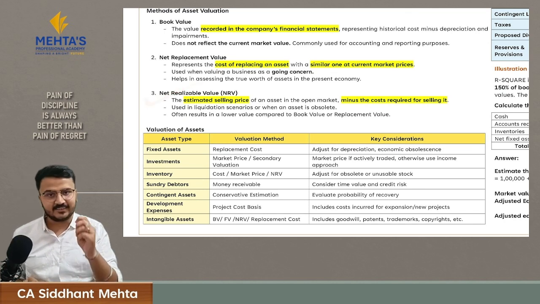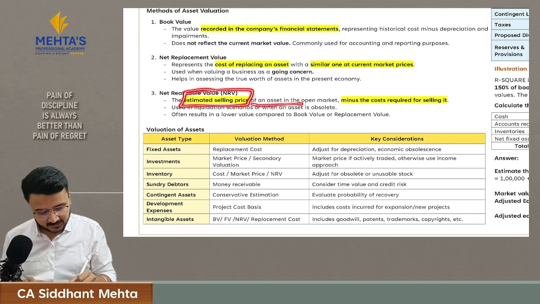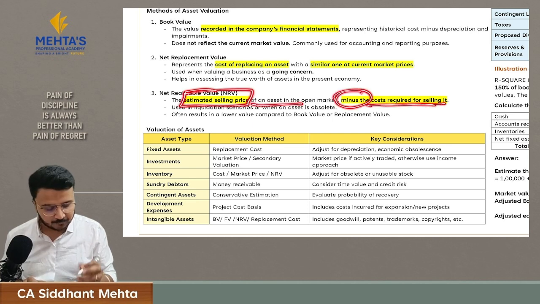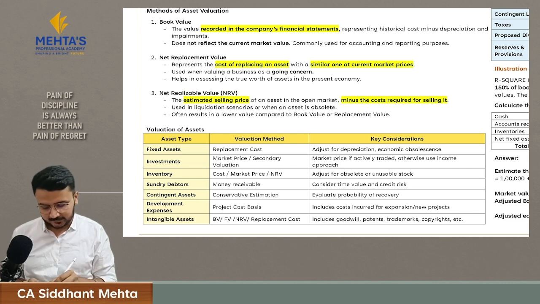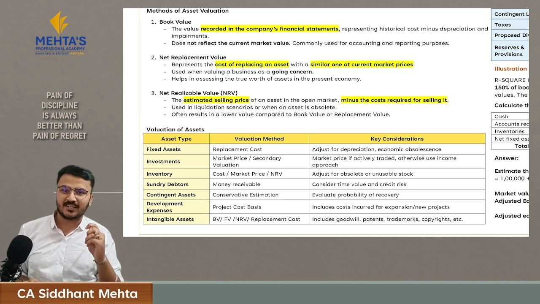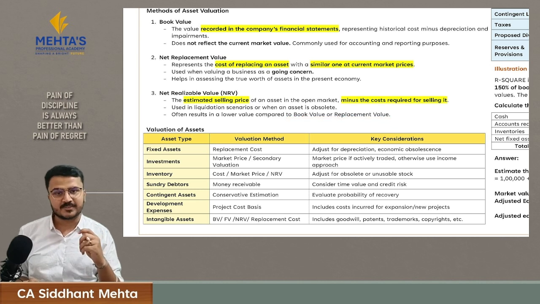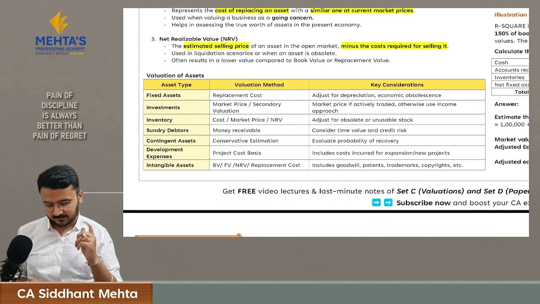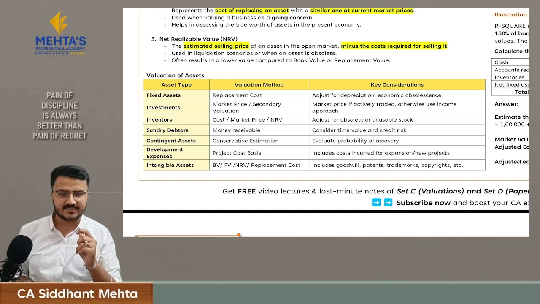The third one is net realizable value. Here you estimate the selling price of your asset and then reduce it with the cost required to sell it. Here we generally use NRV at the time of liquidation scenarios, and such values are generally lower than book value or replacement value, because you are selling your asset in distress, hence definitely your asset will get sold at a very discounted price. Now let's understand the various methods which we use at the time of valuation of assets.